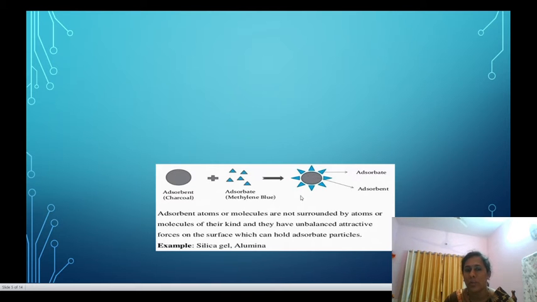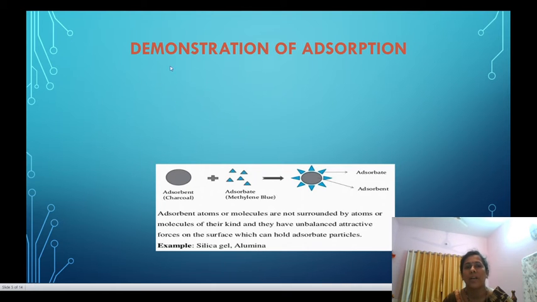Adsorbent atoms or molecules are not surrounded by atoms or molecules of their kind, and they have unbalanced attractive forces on the surface with which they can hold the adsorbate particles. For example, silica and alumina. For this purpose, we can demonstrate the term adsorption.